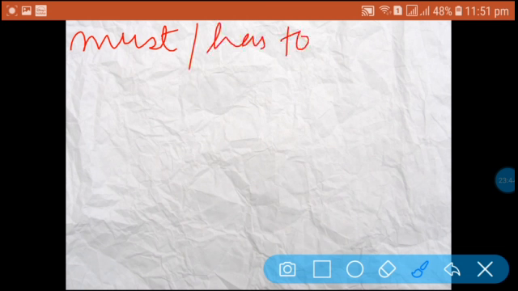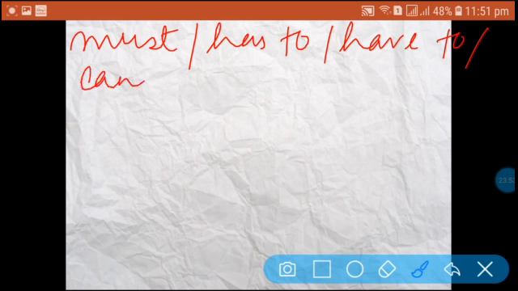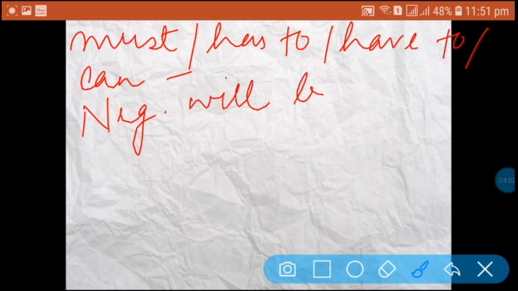Now come to the next rule. The rule is, if we have must, has to, have to or can in an affirmative sentence, the negative sentence will be as follows.